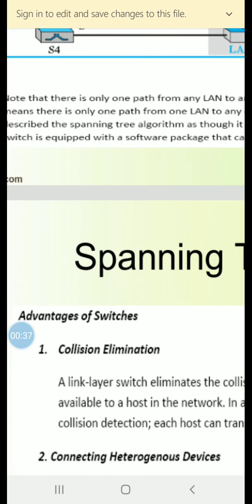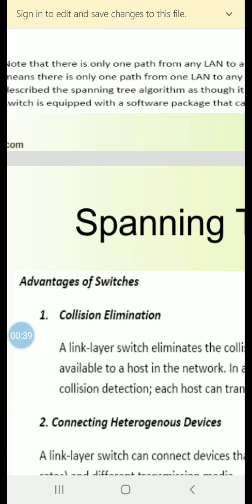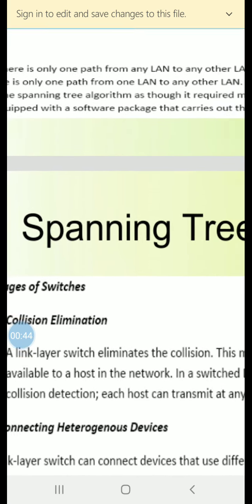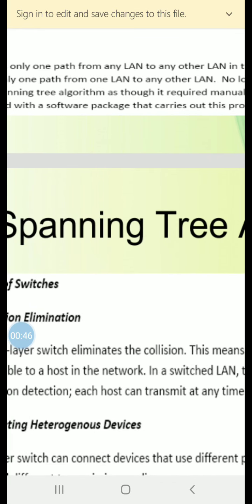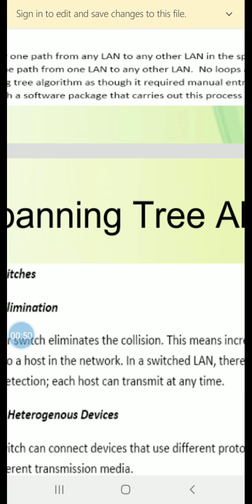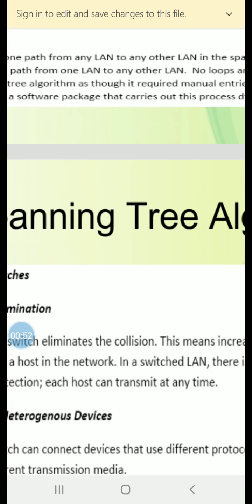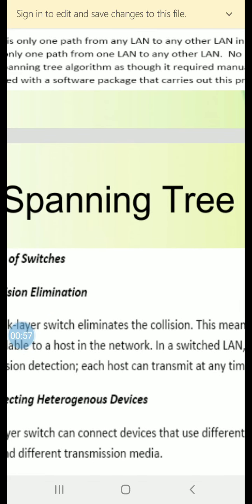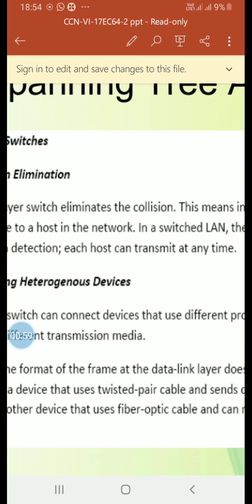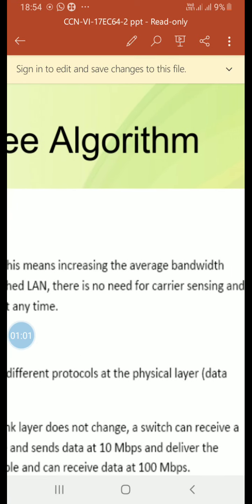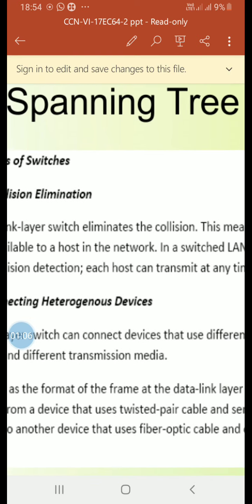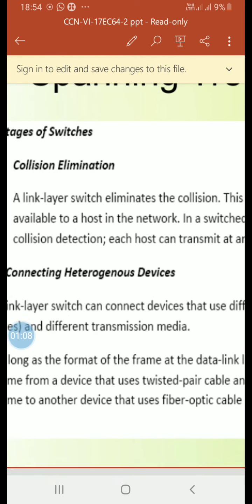Advantages of switches. The first advantage is collision elimination. As studied previously, a link layer switch eliminates the collision. This means increasing the average bandwidth available to a host in a network. In a switched LAN, there is no need for carrier sensing and collision detection. Each host can transmit at any time.